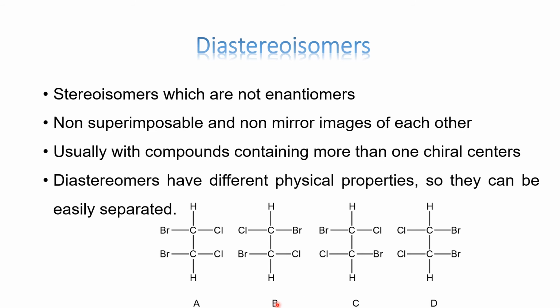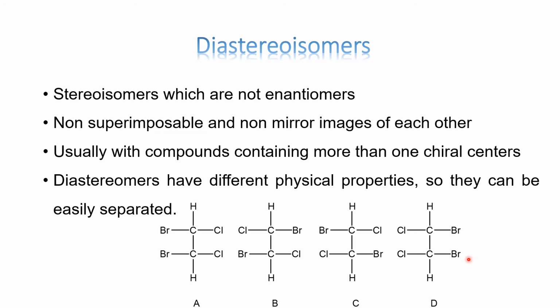But you can see A and B, if you place a mirror, they are not mirror images of each other. If you try to pick up this molecule and keep it here, then Cl will match with bromine, Br will match with chlorine, so they are not superimposable. If you look at C and D, if you place a mirror, this is not matching, so they are not mirror images. But if you try to overlay this with this, Cl and Br, they are not fitting, so they are non-superimposable. So you can see A and B, C and D, they are diastereomers because they are